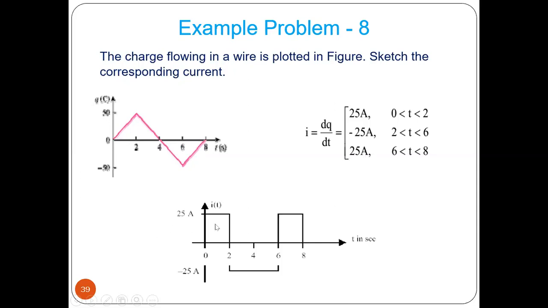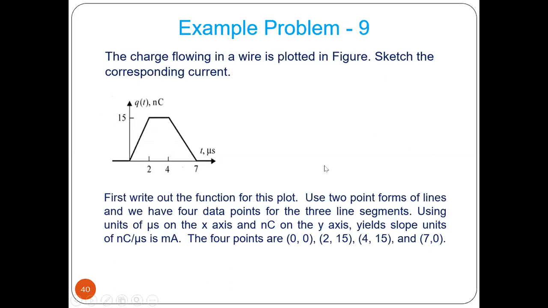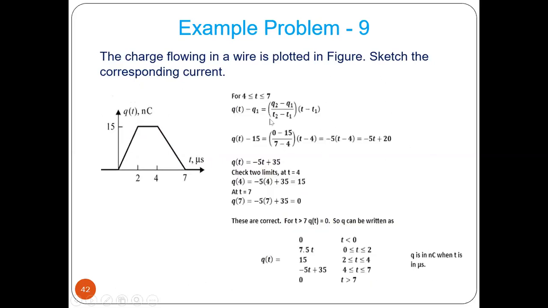So from 0 to 2, it will be 25 ampere. From 2 to 6, it will be minus 25 ampere. Again, from 6 to 8, it is 25 ampere. So this is the plot of the current. And it is a square wave. It was a triangular wave, this is a triangular wave type function, and this becomes a square wave.